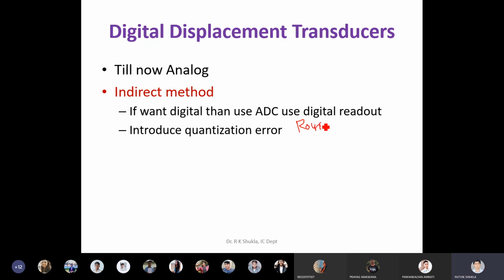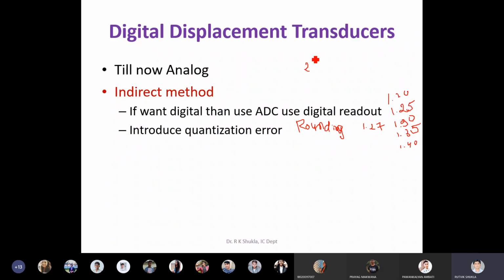So somehow, say your input falls between two values. Suppose your input is 1.27, but your ADC has a capability that it has two levels only, 1.25 and 1.30. Then it has another level, 1.35. It has another level, 1.40. It has another level, 1.20. Clear? These are the levels in the ADC.